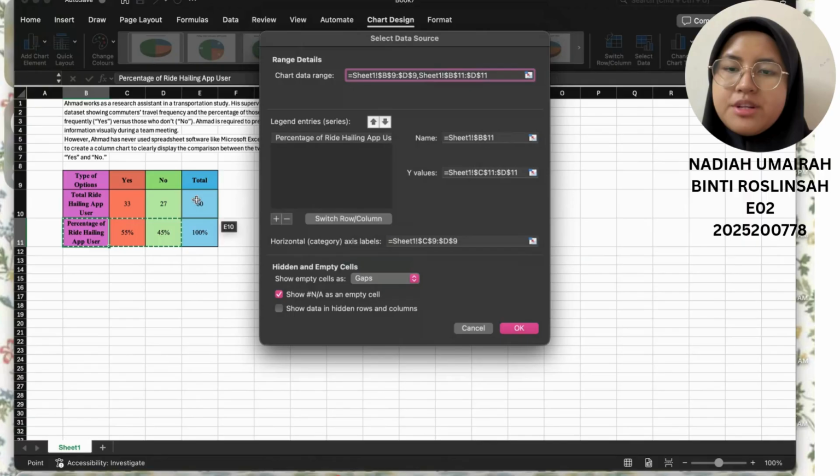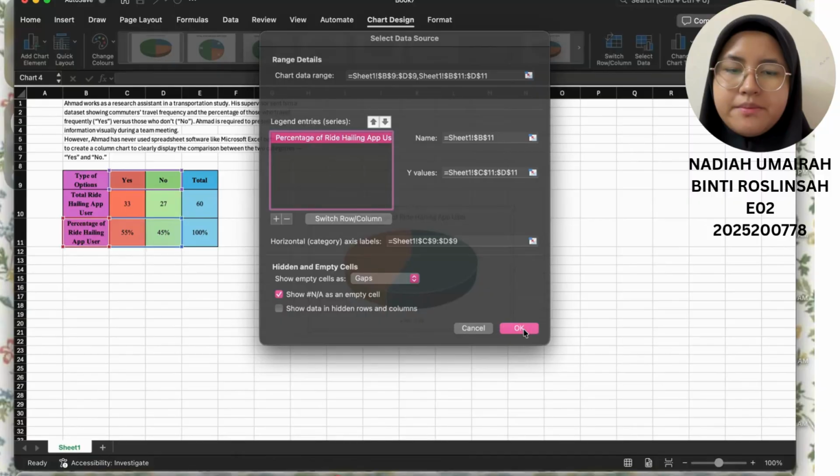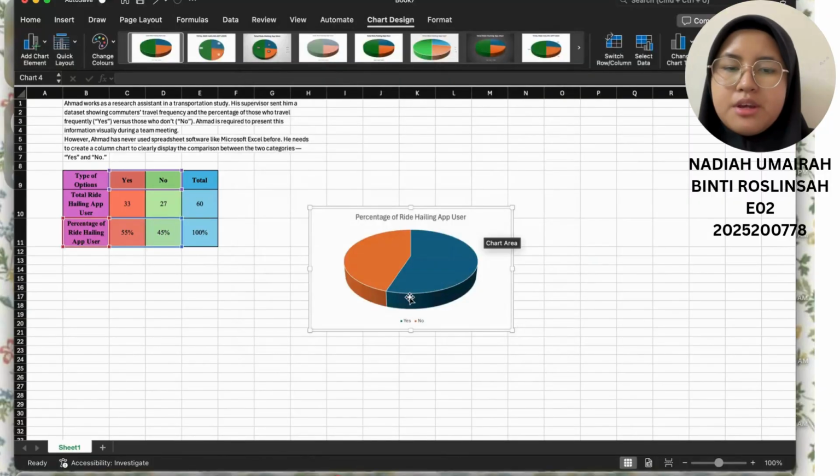Okay, no need the total part because our pie chart is going to be wrong. Okay, now for legend entries, you need to select percentage of ride-hailing apps. Okay, now you can click OK. Now you already got your pie chart. Okay, if you want to make it properly, you don't want it in the table sheet, you can move it to a new sheet.